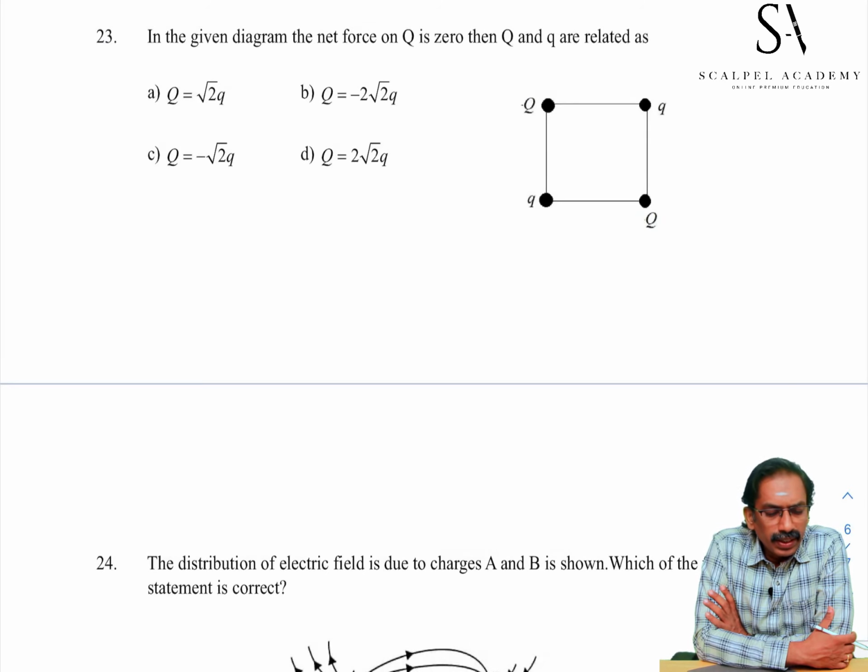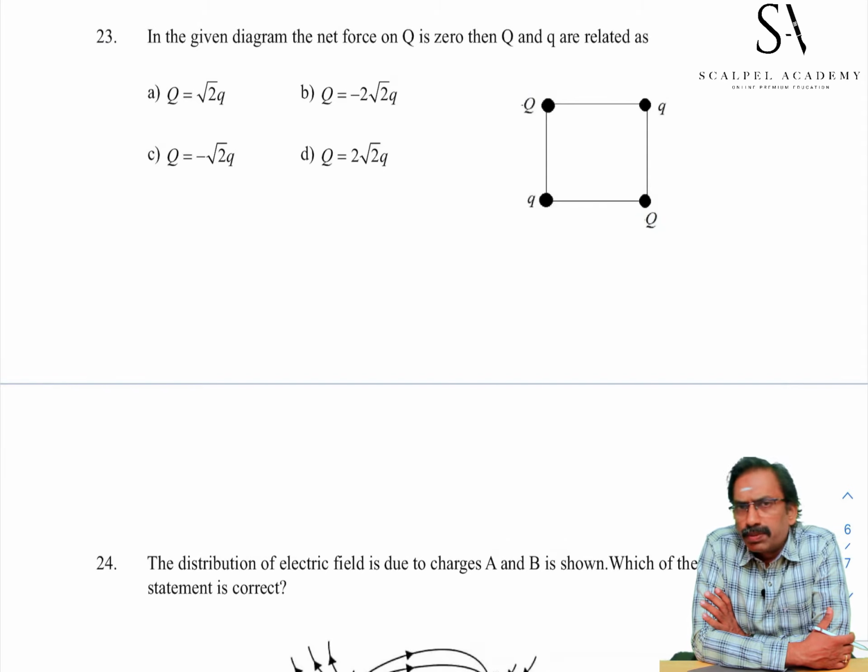In the given diagram, the net force on small q is 0. Then capital Q and small q are related as magnitude, with the sign also given in options. Their signs may be positive or negative.